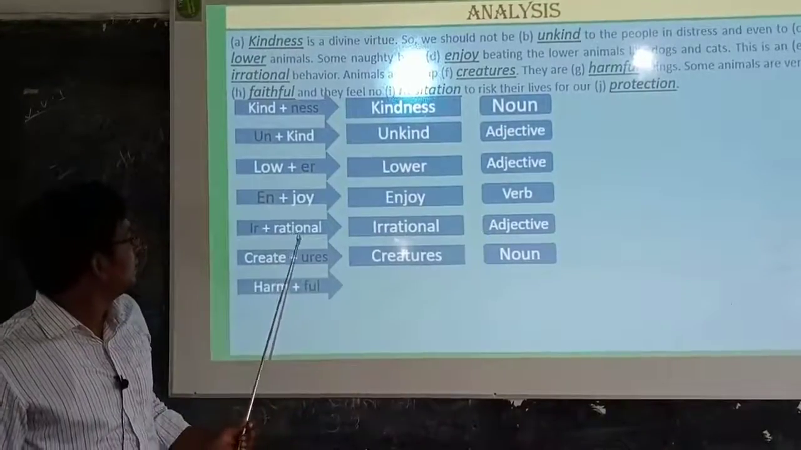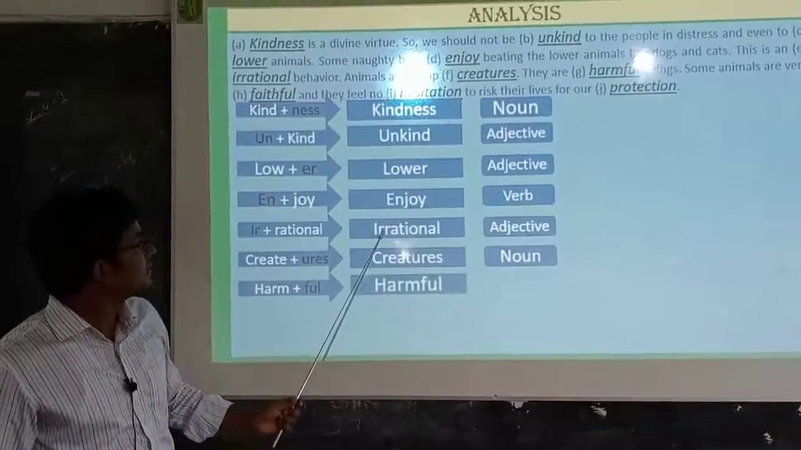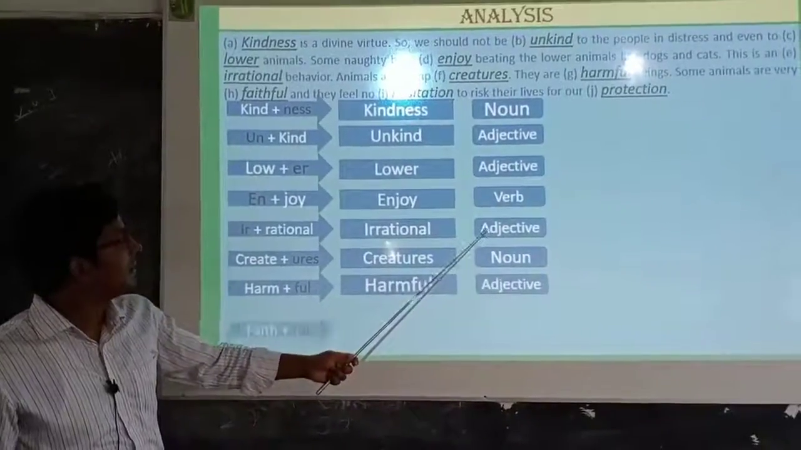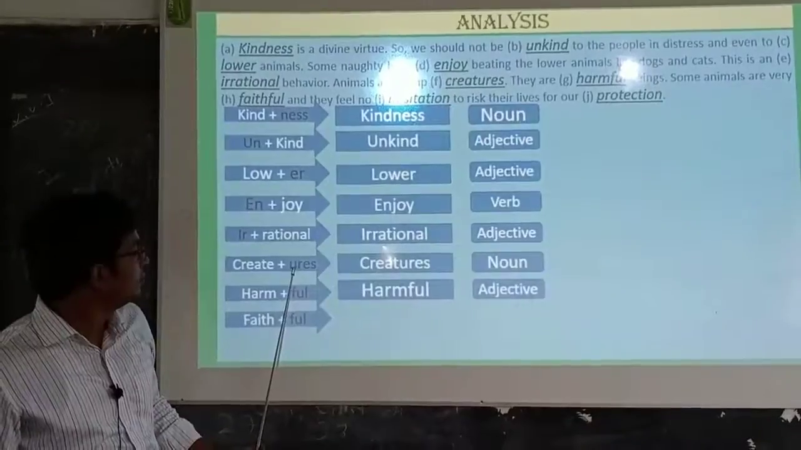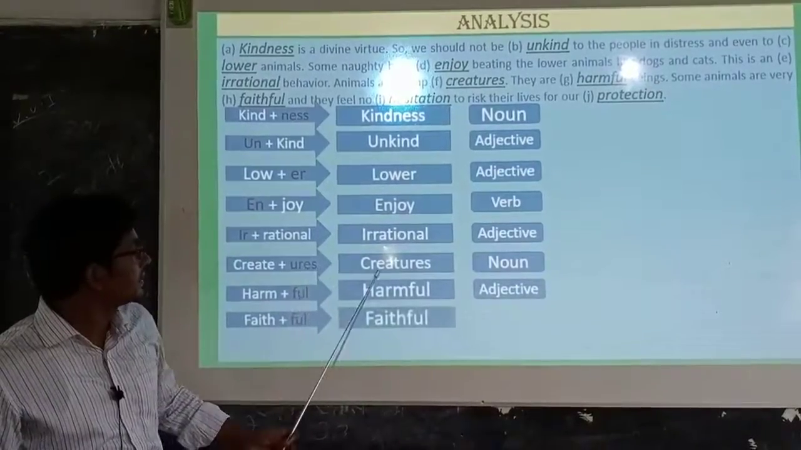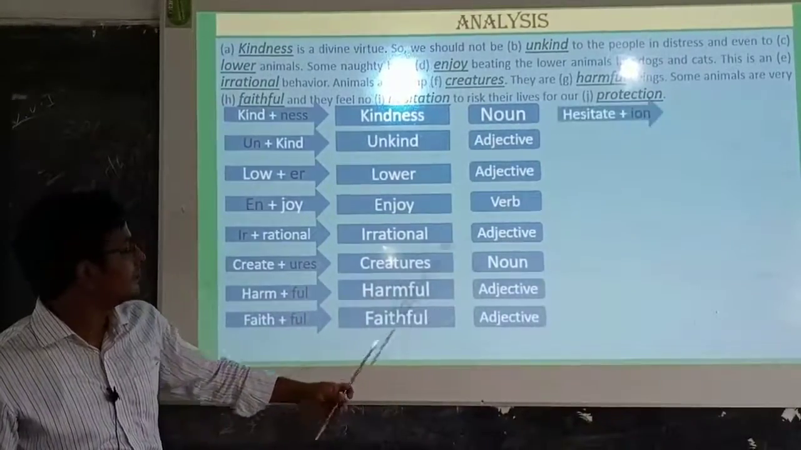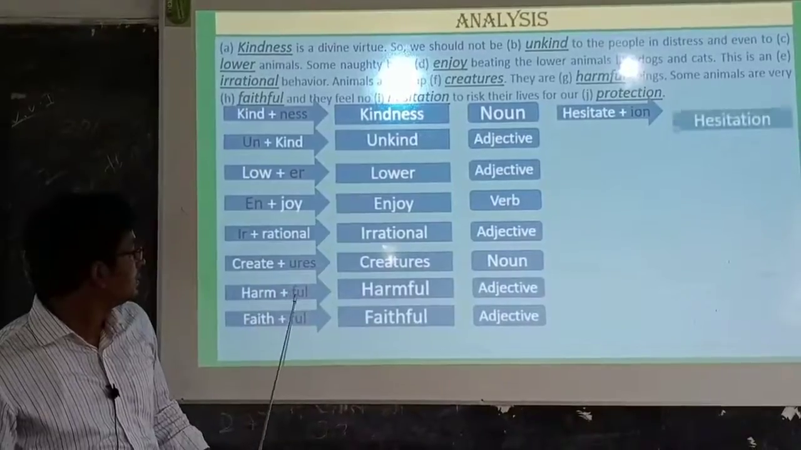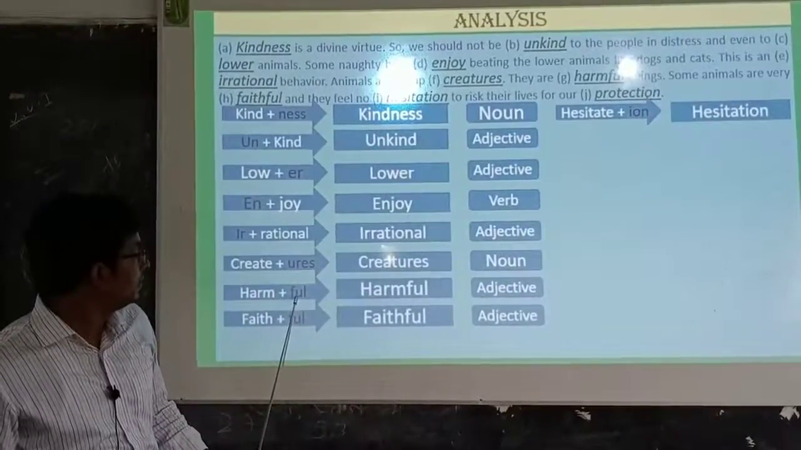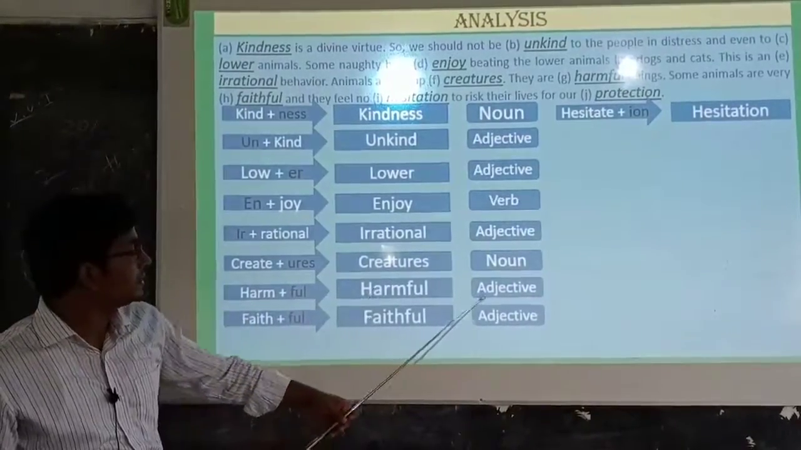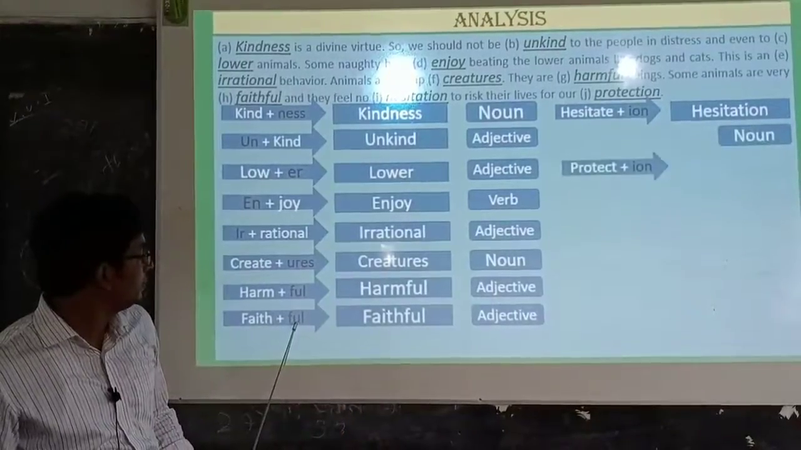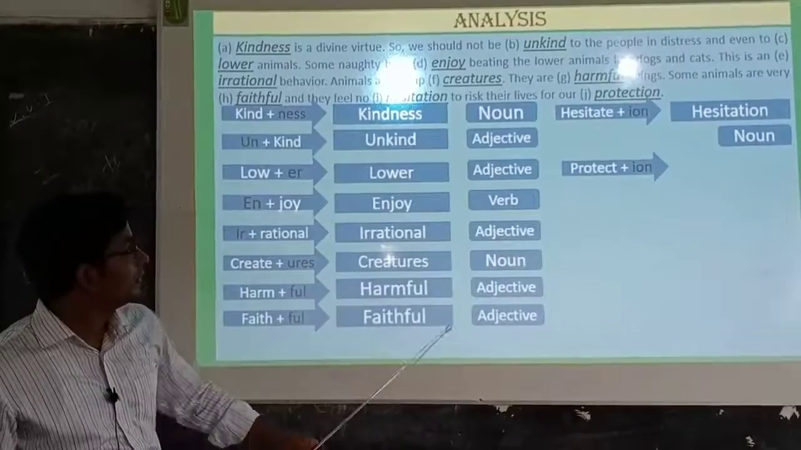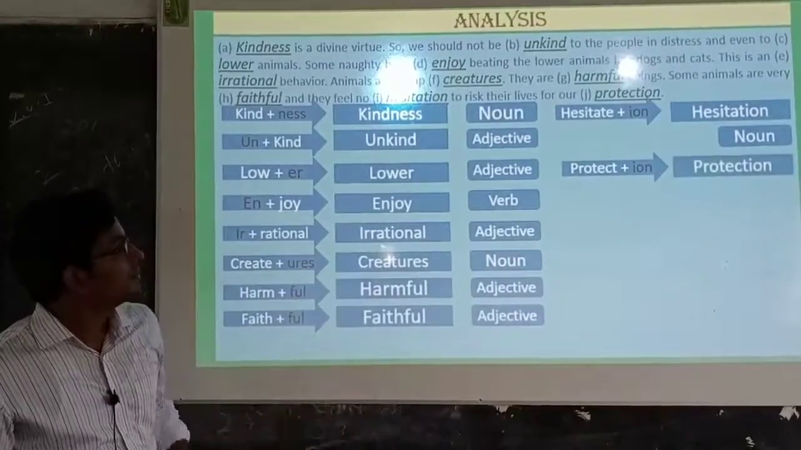Rational, we have added ir: irrational. This irrational is an adjective. Create, it is a verb, and we have added ures: creatures. Creatures here is a noun. Harm, we have added ful: harmful. Harmful is an adjective. Faith, we have added ful: faithful. Faithful here is an adjective.